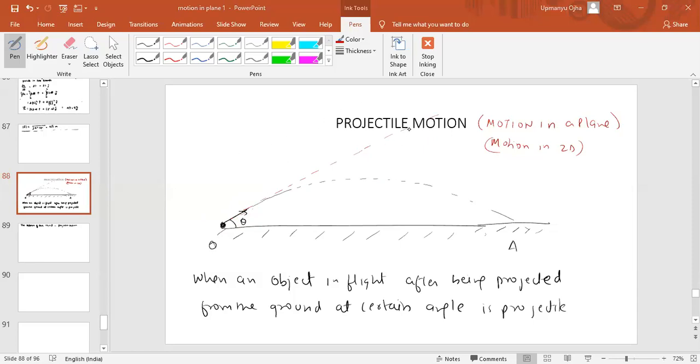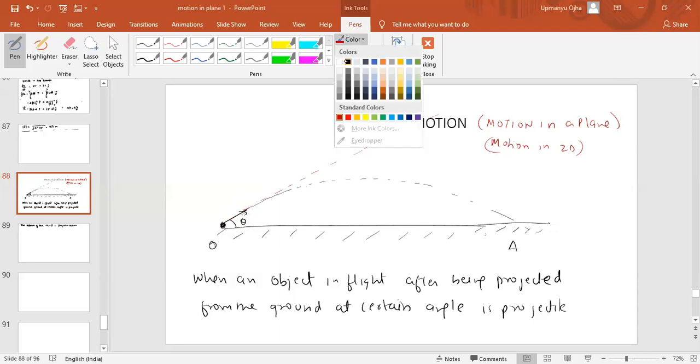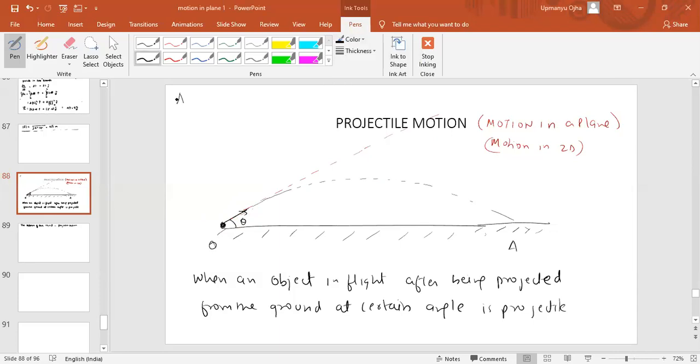Now, one more thing. In our analysis of projectile motion, we assume that there is no air resistance. So air resistance is absent here.